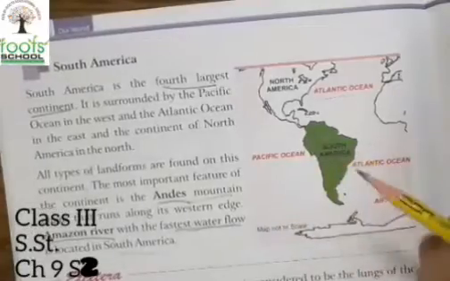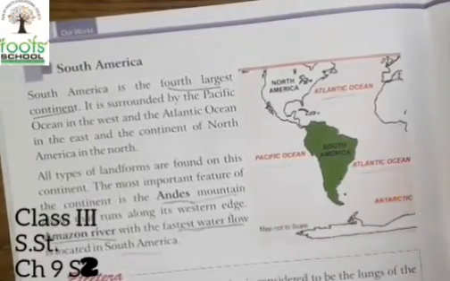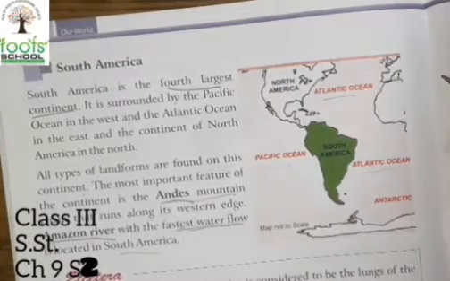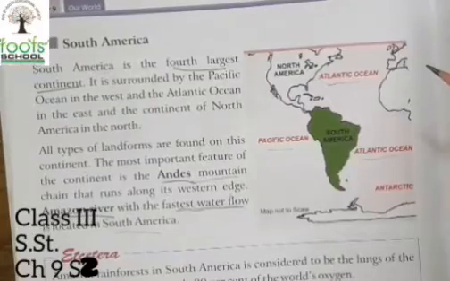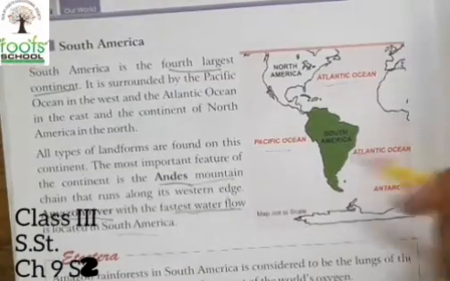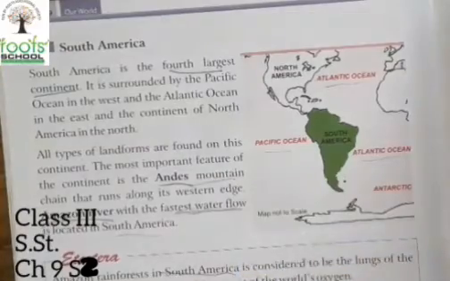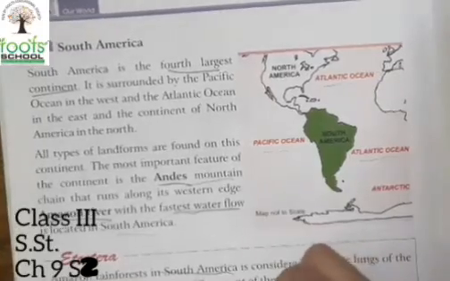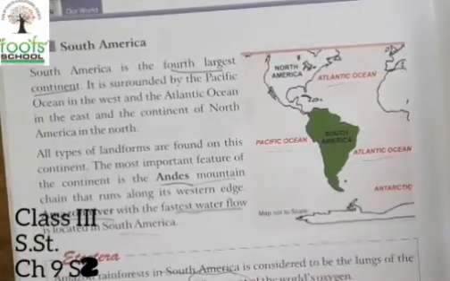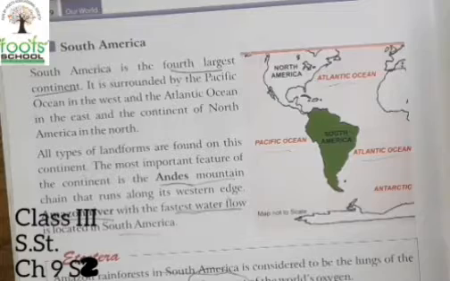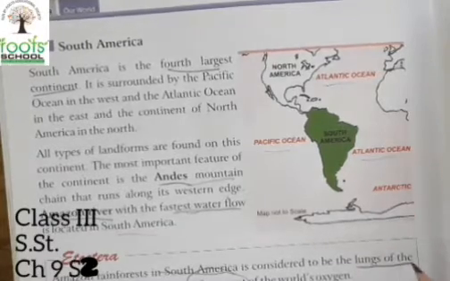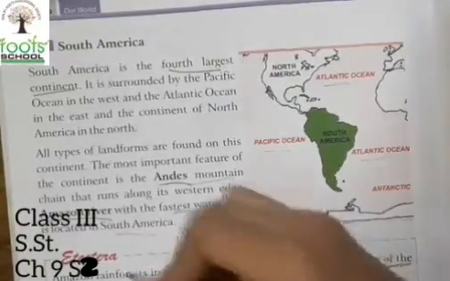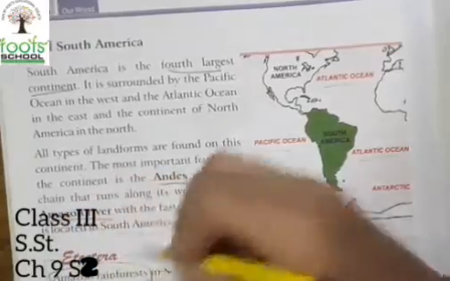Okay, Amazon rainforest in South America is considered to be the lungs of the earth, as it produces nearly 20% of world's oxygen. So Amazon rainforest is a forest that is present in South America, and it is so big, children, that it is meant to produce 20% alone of the total world's oxygen. Okay, so it is also known as the lungs of the earth. You have to remember this. Amazon rainforest is known as the lungs of the earth.